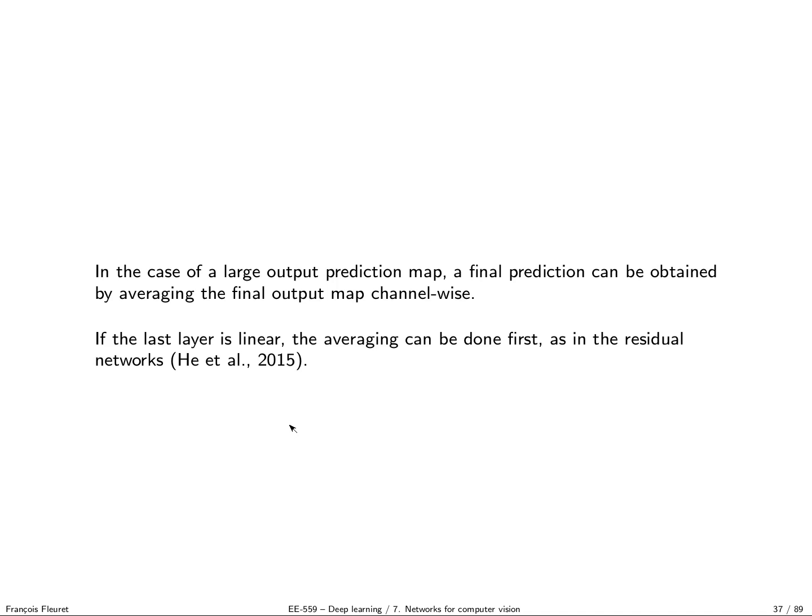And as we saw and we will see again today, in the case of a large output prediction map, a final prediction can be obtained by averaging the final output map channel-wise. So imagine that you want to deal with images of size not completely constant, because fully convolutional networks allow to do so, between 200 and 250, let's say, in width and height.